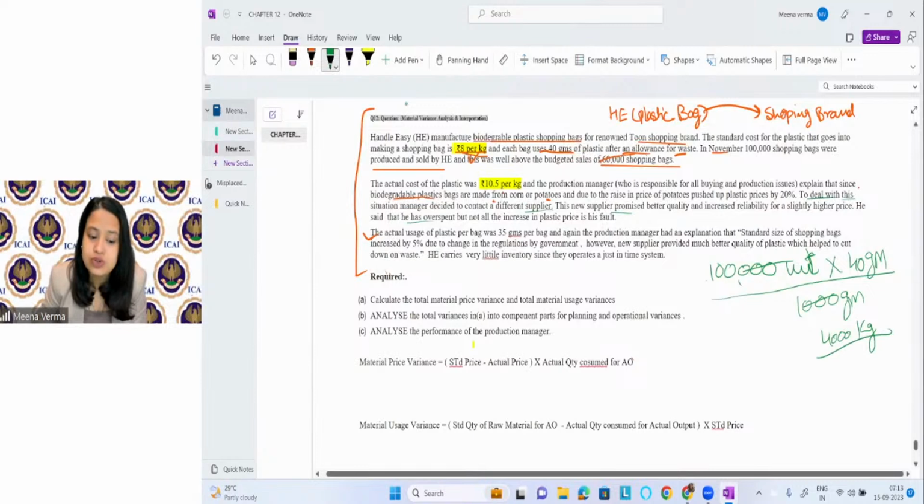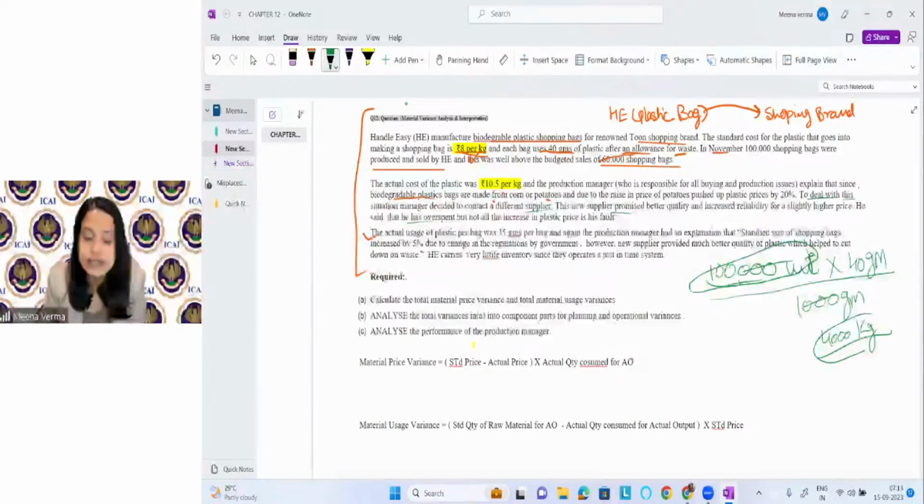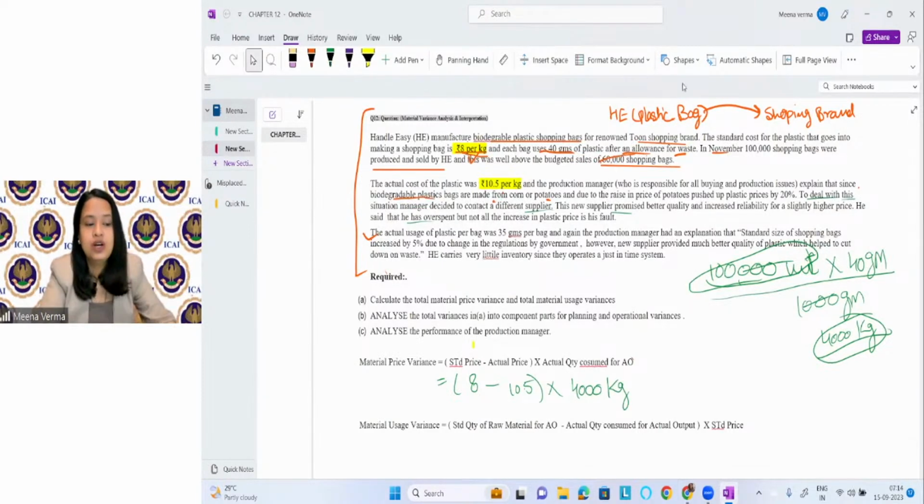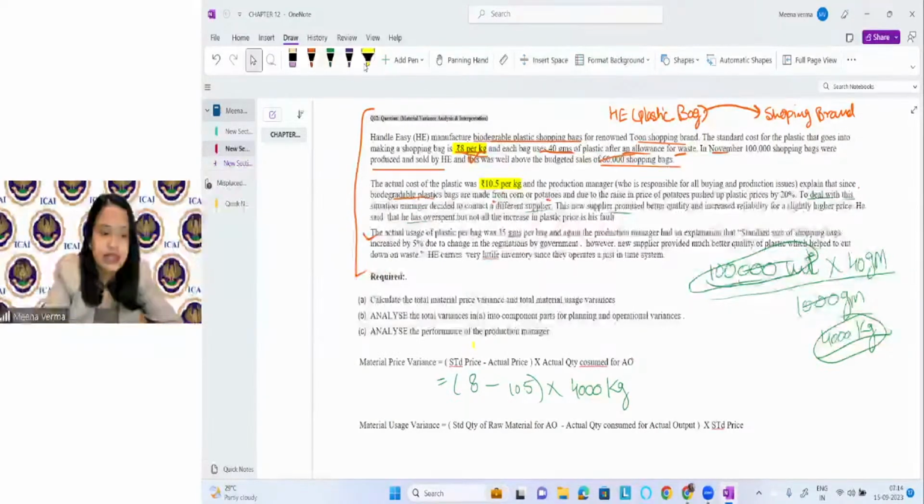Right. So to produce 1 lakh unit of output, the standard raw material required is this. Let's put the information here. What is the standard price? 8 minus actual price 10.5 into actual quantity consumed for actual output. What is the actual quantity? 4,000 kg are the actual quantity consumed for actual output, right? Solve it and tell me what it is coming quickly.